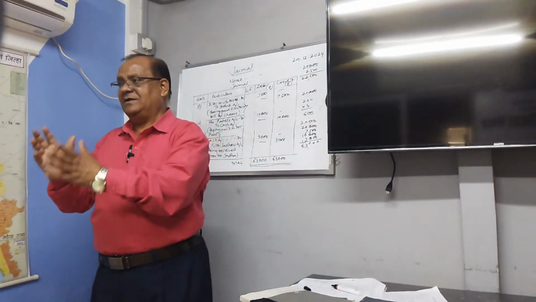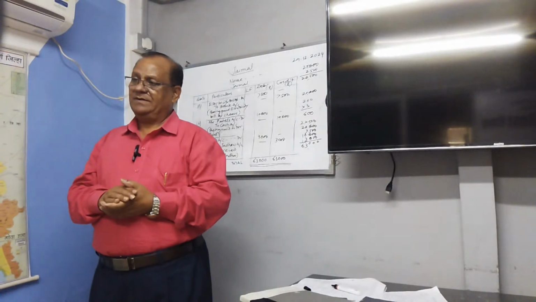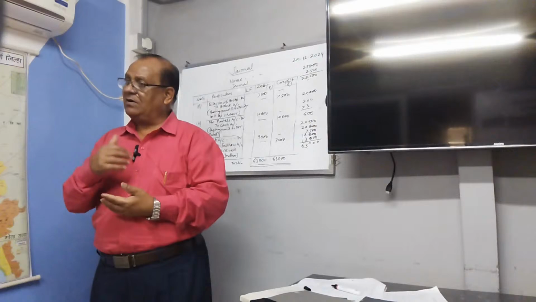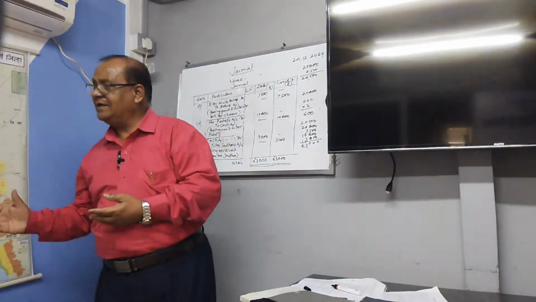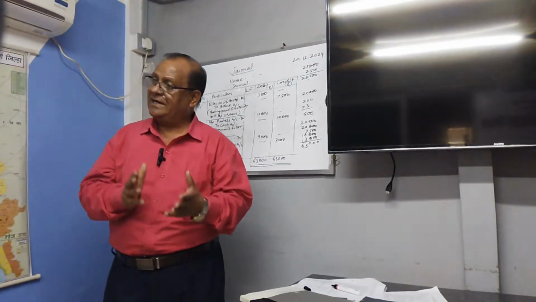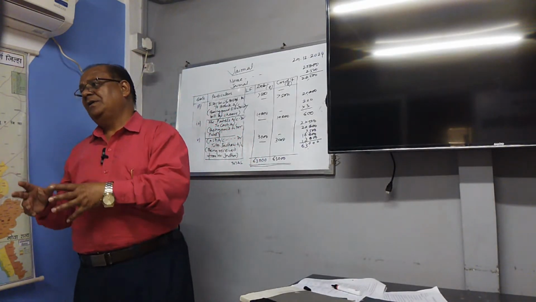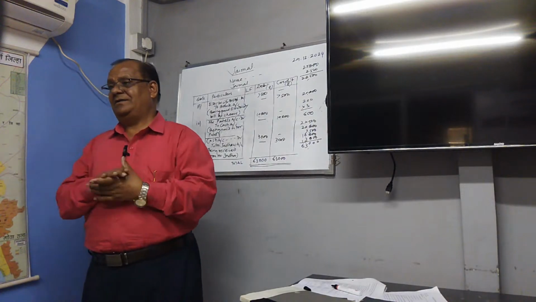Expenses are debited, incomes are credited. And at the end it can ascertain net profit or net loss. If credit side is heavier, you will get net profit. If debit side is heavier, you will get net loss. And the same will be transferred to capital.